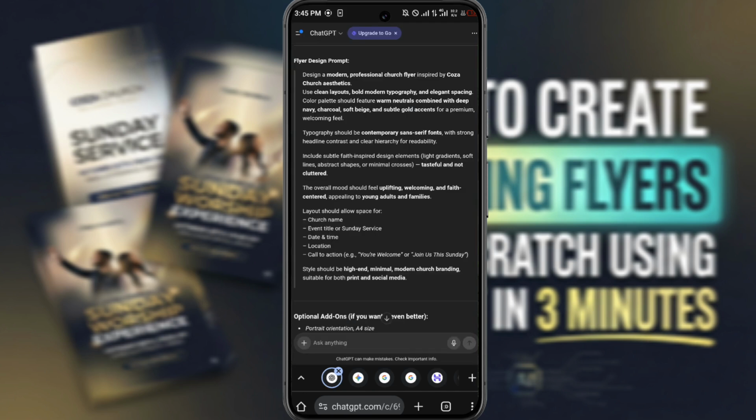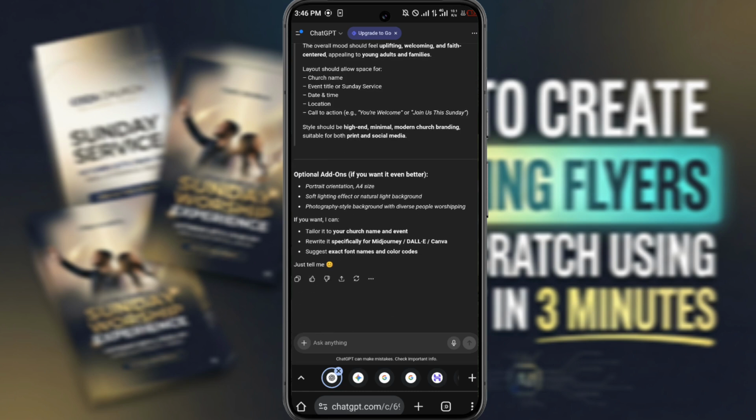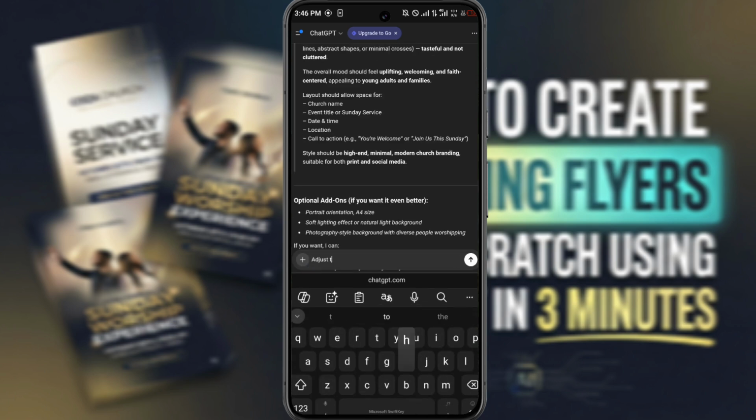Let's go back. I want to readjust this prompt. Adjust the prompt, adding a male and a female singer, raising one hand to heaven in a form of worship with their eyes closed.